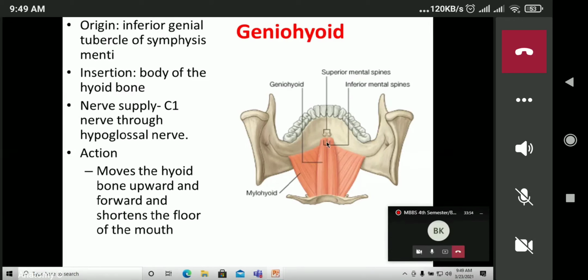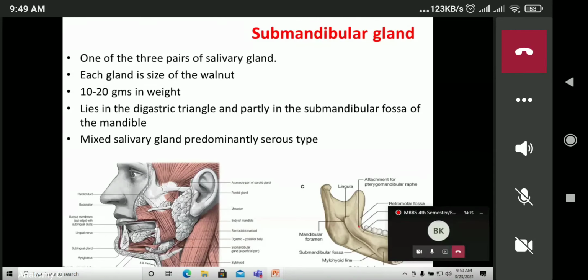So this is the inferior genial tubercle of the symphysis menti, and it is inserted into the body of the hyoid bone. The geniohyoid muscles are supplied by the C1 nerve through the hypoglossal nerve, and their action helps to move the hyoid bone upward and forward and shortens the floor of the mouth. So that is the geniohyoid muscle. So that is all about the suprahyoid muscles.